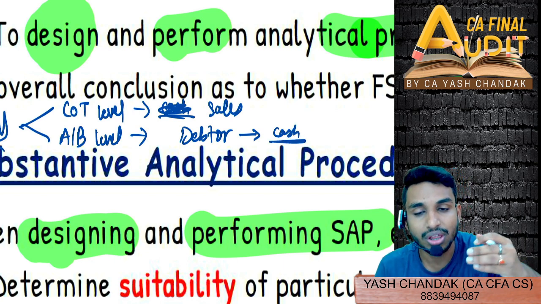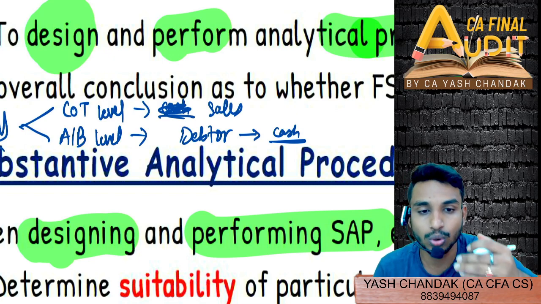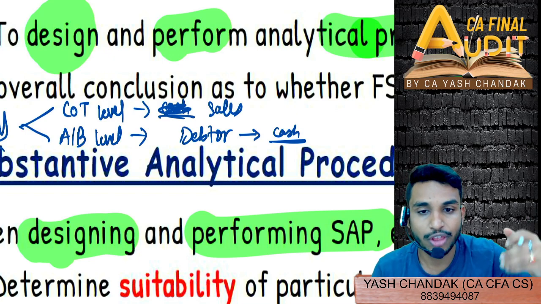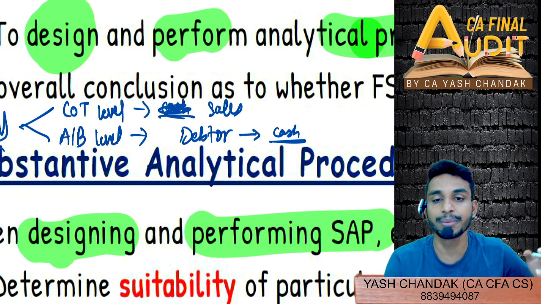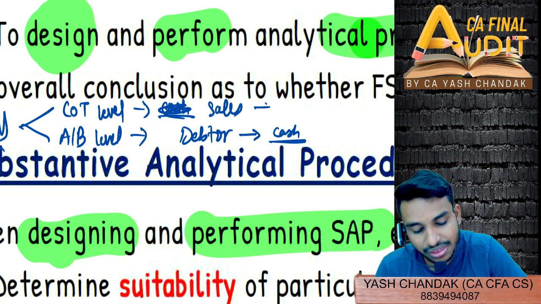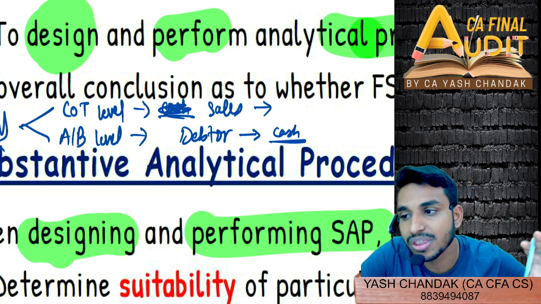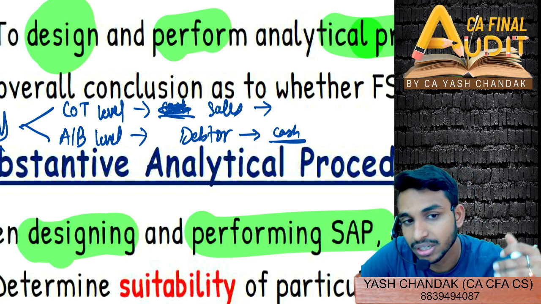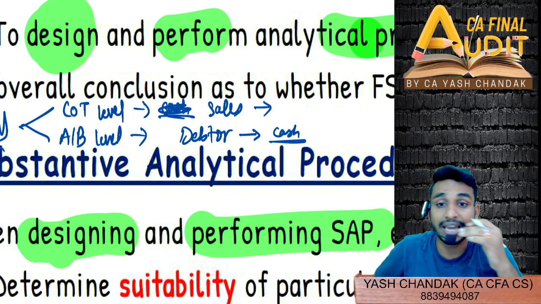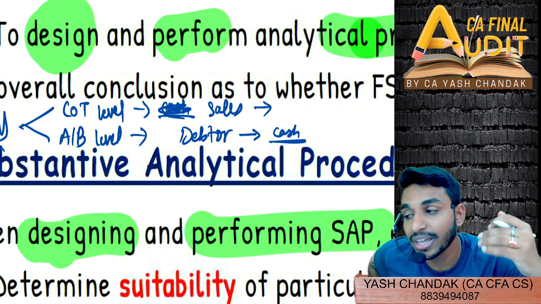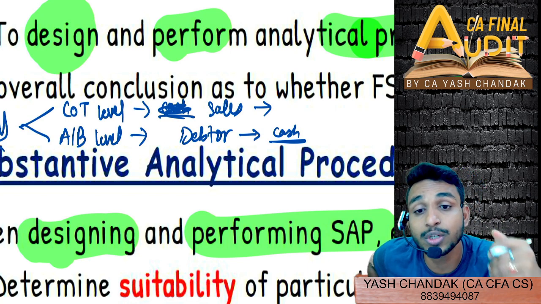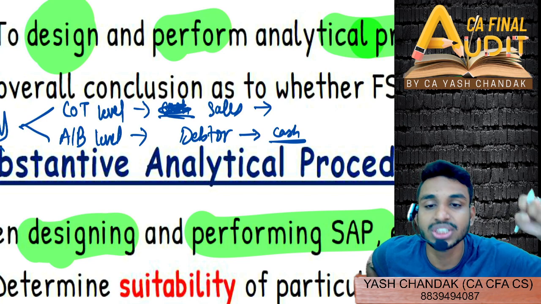It doesn't need to be in the same ratio throughout all the days. As on 31st March, it could be different as compared to other days. However, sales throughout the period will be more or less in tandem with previous sales or the growth projections that we had. So we can apply analytical procedure more suitably to sales as compared to balance sheet figures.